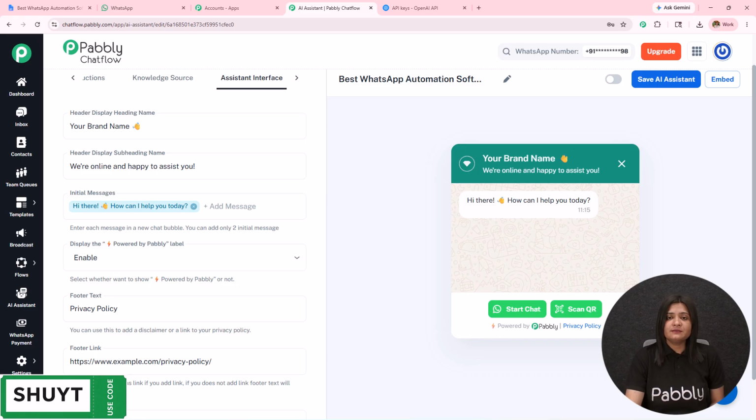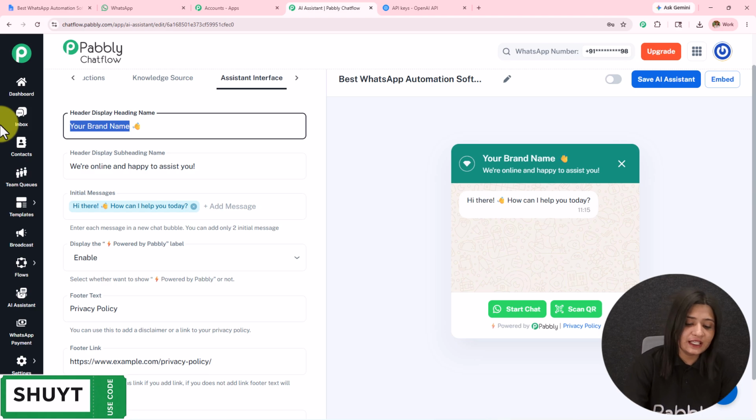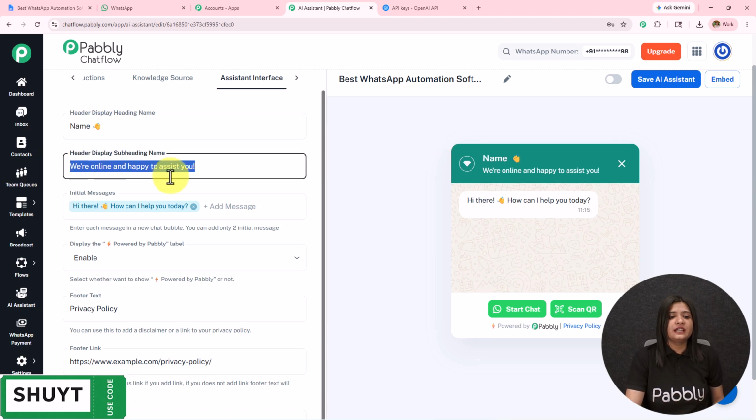Over here you can see how your AI agent is going to appear in front of the user. If you want to change the heading name, you can do that. Over here you can see it. Then we have the subheading. We are online and happy to assist you.